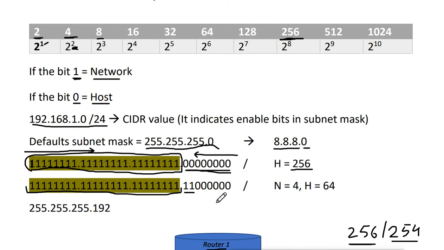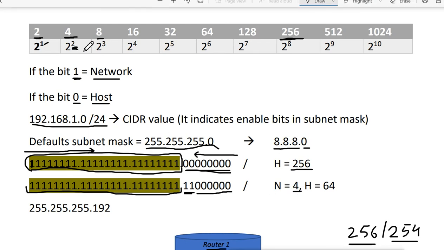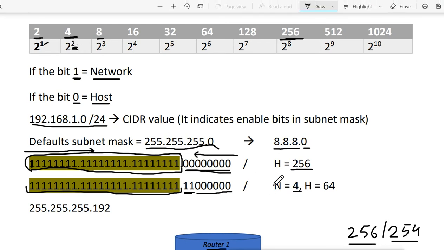Out of 8 we enable 2 bits, and the remaining bits are 6. Now these 2 bits give me 4 networks, because 2 raised to 2 is 4 networks. The number of zeros remaining is only 6, so 2 raised to 6 is 64, and zeros mean hosts. So I will get 64 hosts.